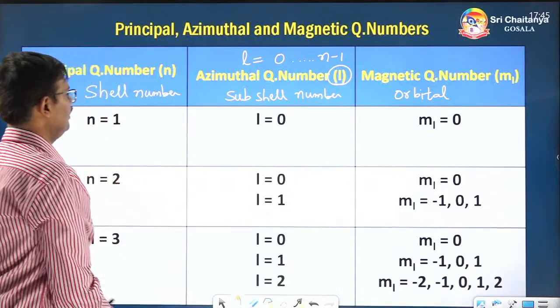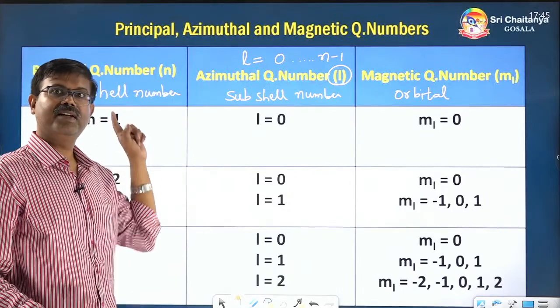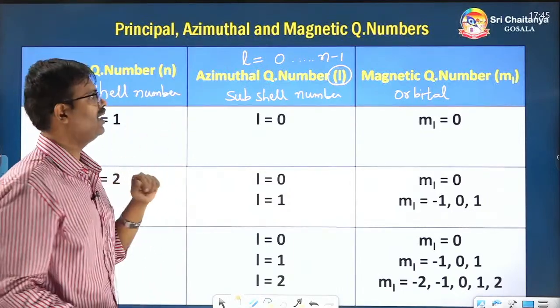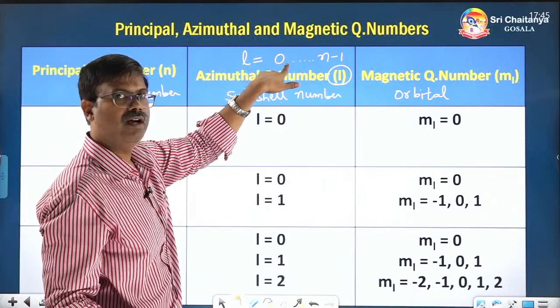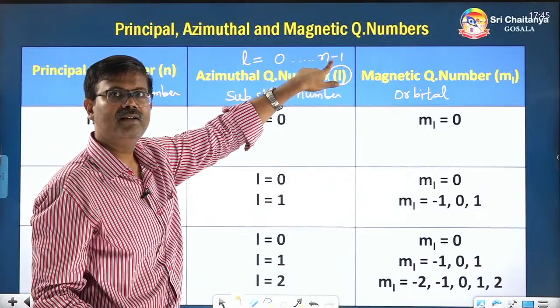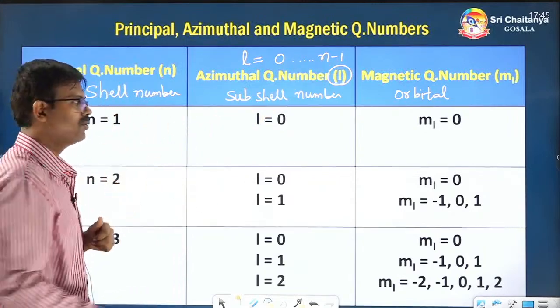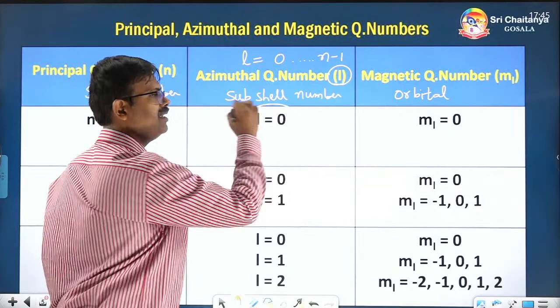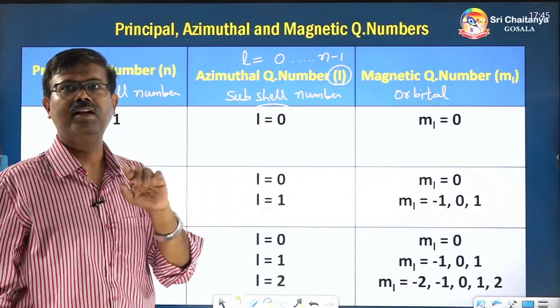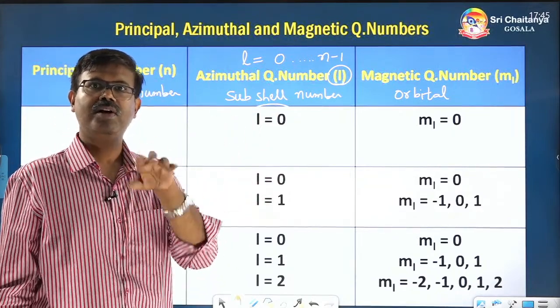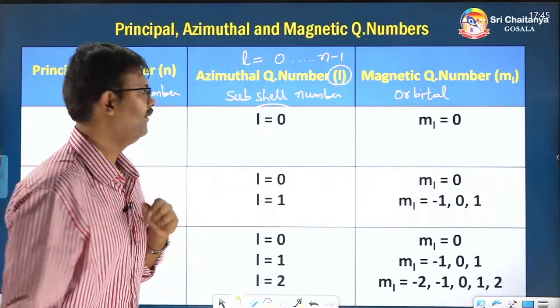For example, n is equal to 1, first shell. You begin with 0, and the last number is n minus 1, which is 1 minus 1, again 0 only. That's why only one subshell exists here, 0 and ending is also 0 only.